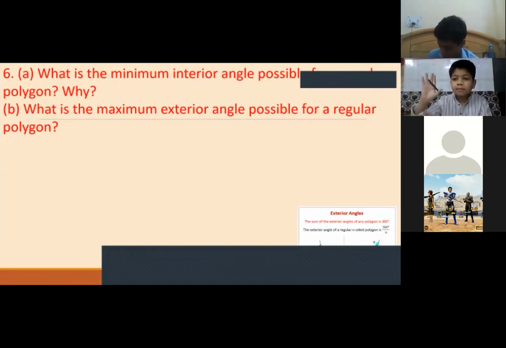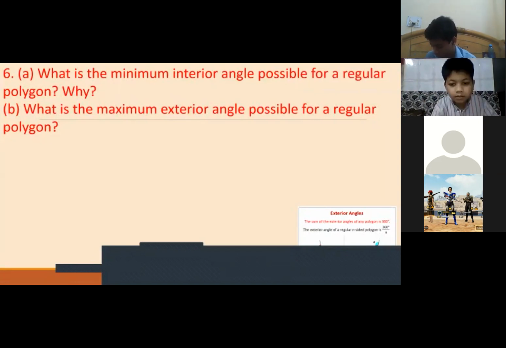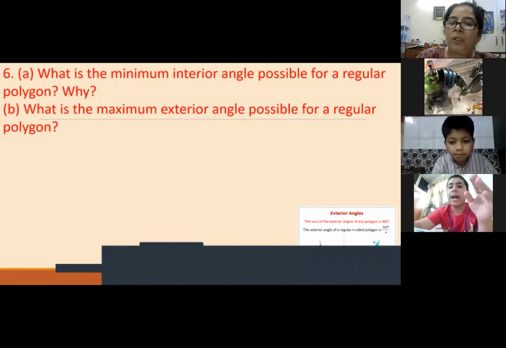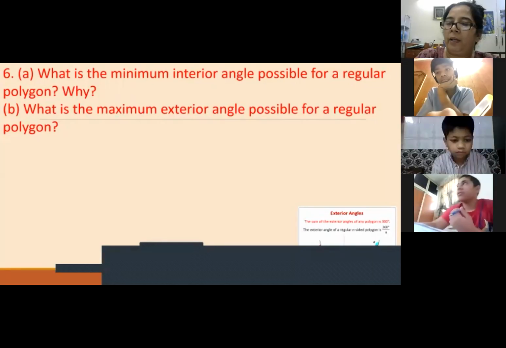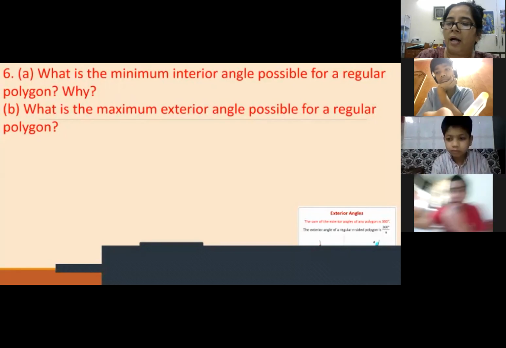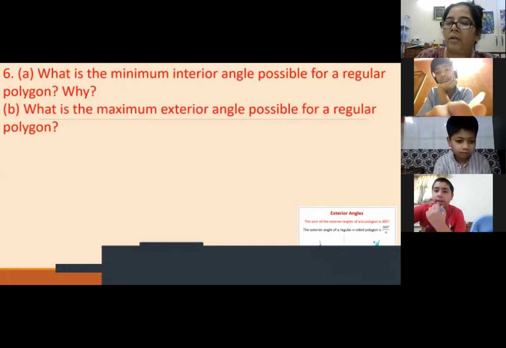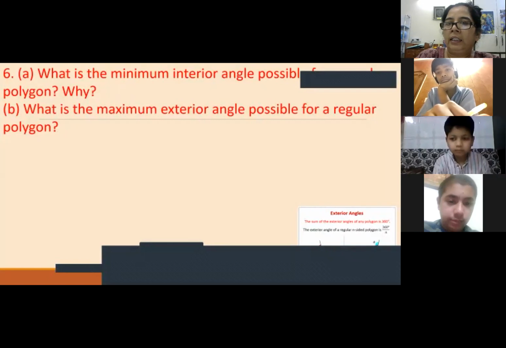No. I am asking, which polygon has minimum number of sides? Hamza wants to answer. Hamza, bolo. Ma'am, a triangle with 60-degree interior angle. Very good. An equilateral triangle, 60 degrees. Let's see.